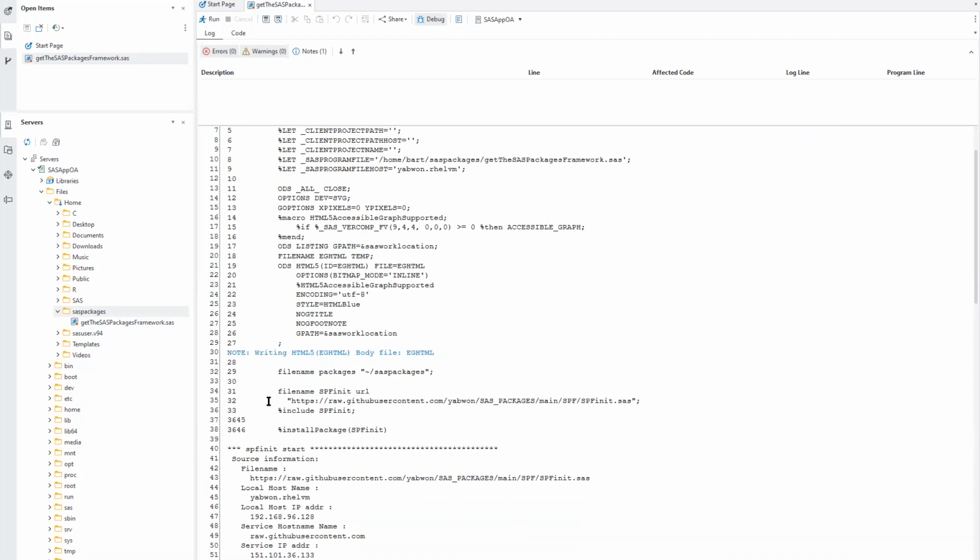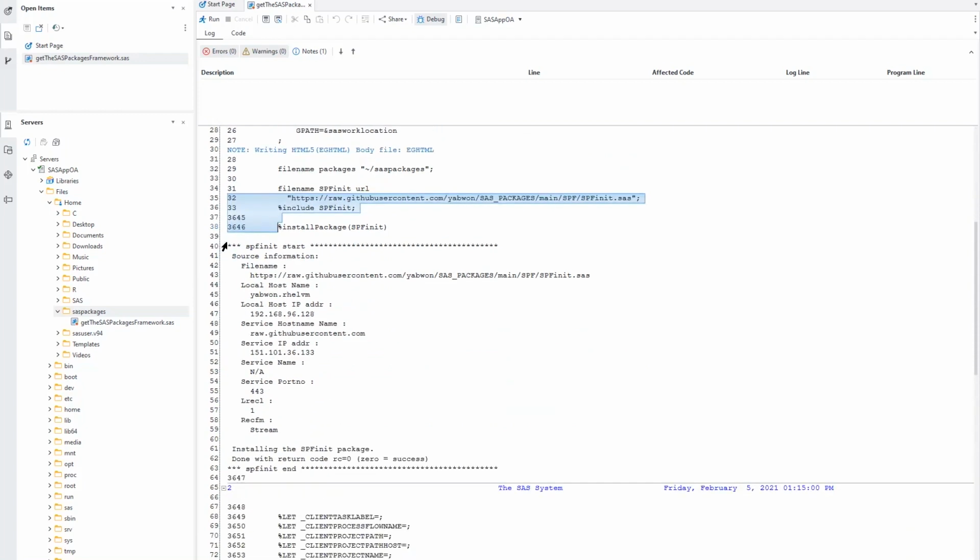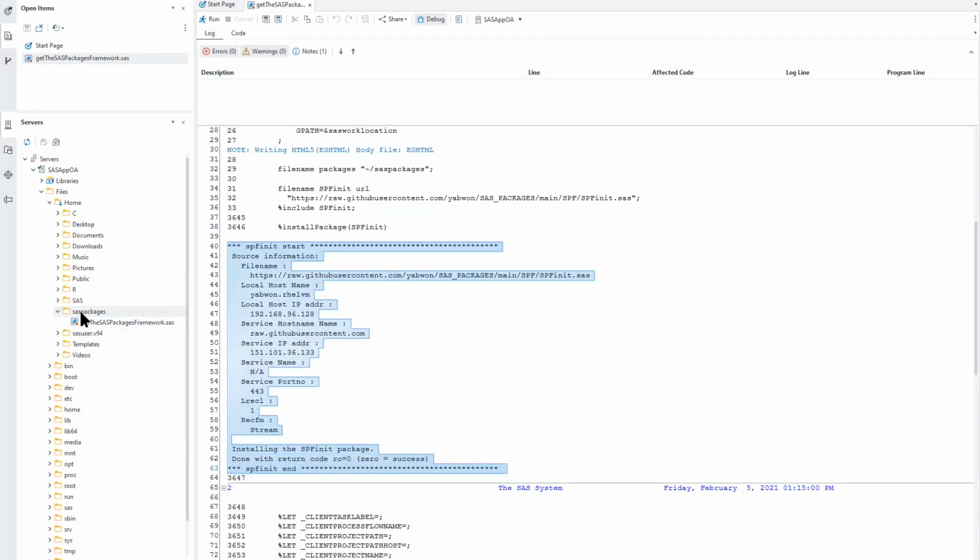You can see here in the log that between those lines the framework was enabled, and the lines here show you the information about the process of installing the package. When we refresh the folder, we can see that the SPF init.sas file containing the framework was already downloaded to the location. So we have the framework, and the next step will be to prepare the package content.